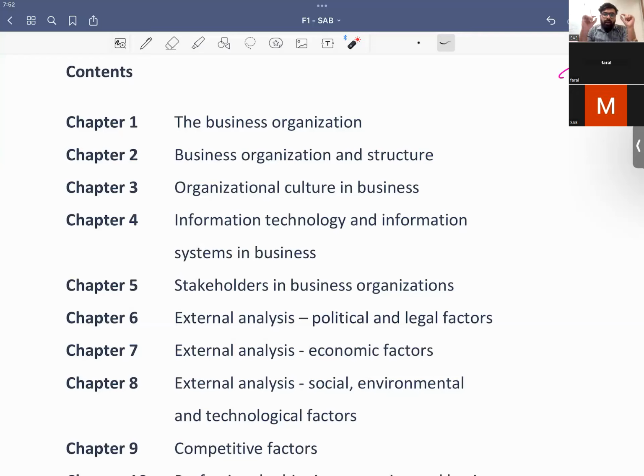So now, in organizational culture and businesses, we'll learn different types of businesses. We'll learn different types of culture, and how a culture impacts a person. If I'm working in a multinational company, what sort of culture attracts me to work here, and what sort of culture makes me avoid going elsewhere, right?